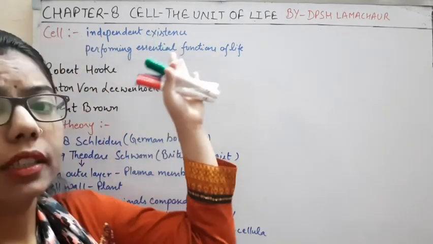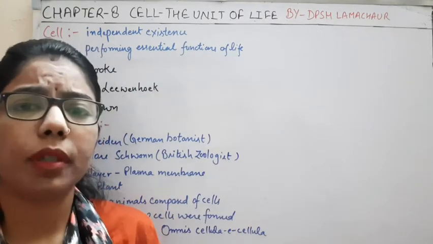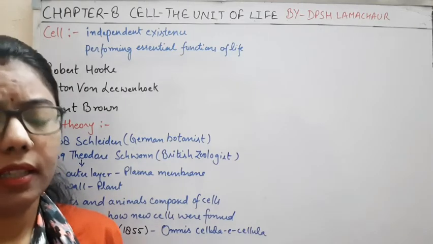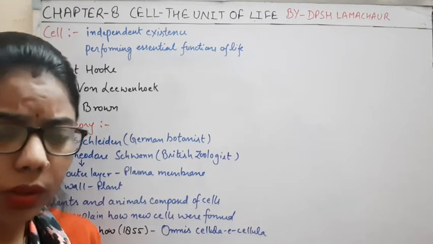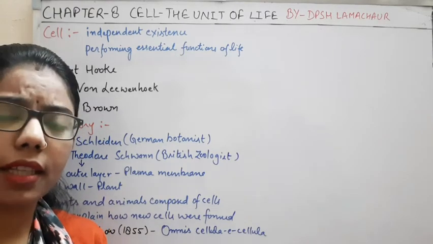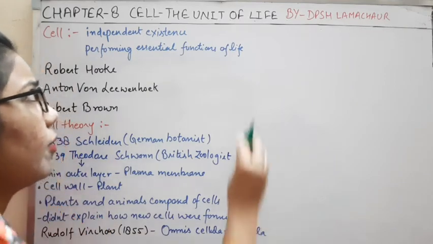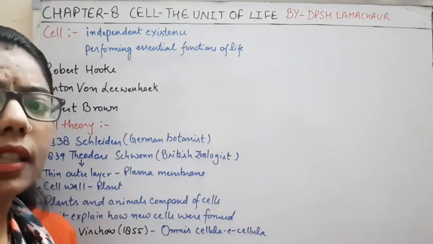I am Anuradha from DPS Lomani Ramachar, going to start another topic of the chapter, the cell, the unit of life. In this chapter we are going to study what we mean by cell. As the chapter name says, the unit of life. You know that everything has some unit. If we talk about life, life has a basic unit, and that basic unit is the cell.